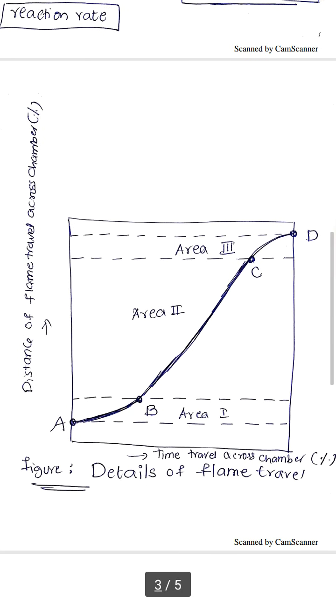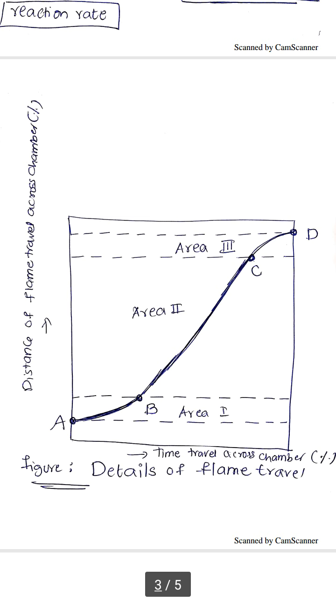In the cylinder, this flame propagation can be discussed in three areas. I have mentioned one more diagram here. AB is the beginning of flame propagation, BC is the rapid movement of flame propagation, and CD is the end of the flame propagation stage. What is AB?